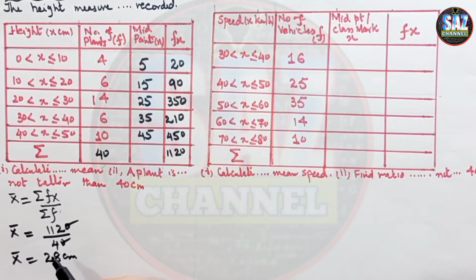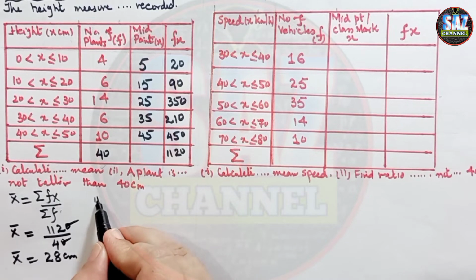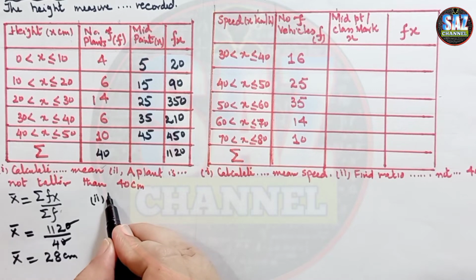And now let's move to the second part of the question. In the second part, the question says, find the probability of the plant that is not taller than 40 centimeter. A plant is selected at random. Okay, find the probability of the plant that is not taller than 40.